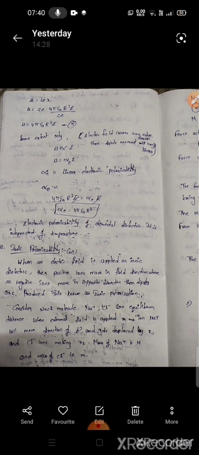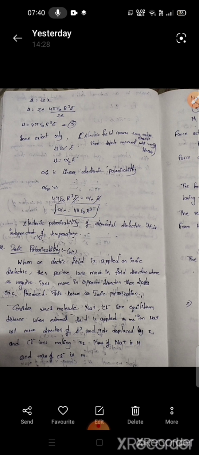The mu and e values are proportional, but only to some extent. If you apply more electric field, the dipole moment also changes, but it will be directly proportional only up to a certain extent. After that, the dipole moment doesn't vary linearly.